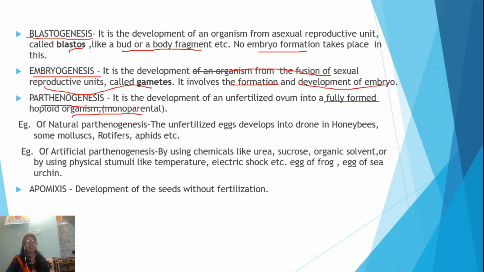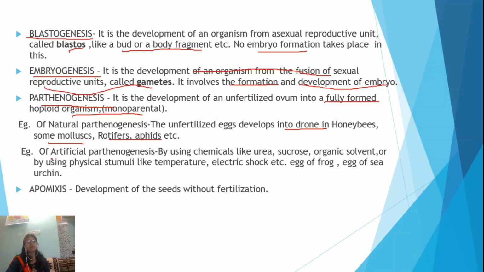For example, in nature you can see that in the case of honeybees, the male drones are developed from unfertilized eggs. Other examples are some molluscs, rotifers, aphids, etc. They undergo development without the fertilization process. So, they are examples of natural parthenogenesis.